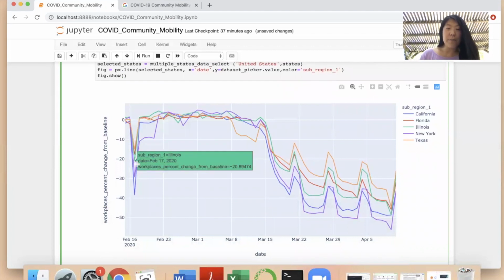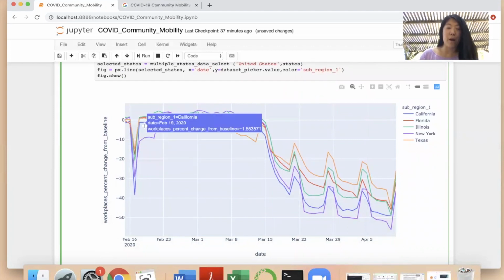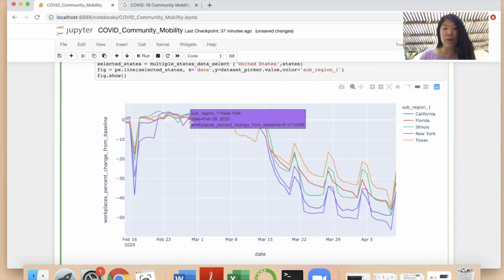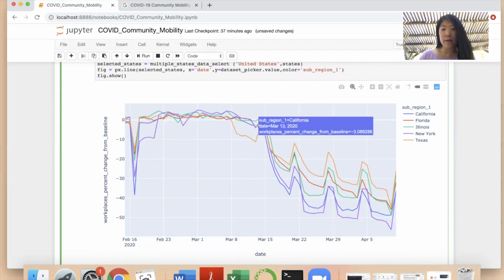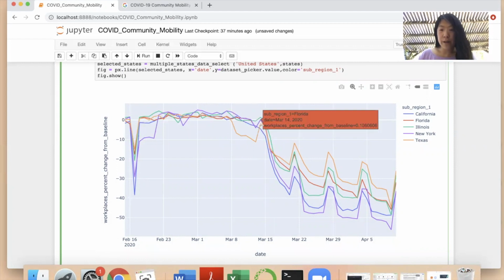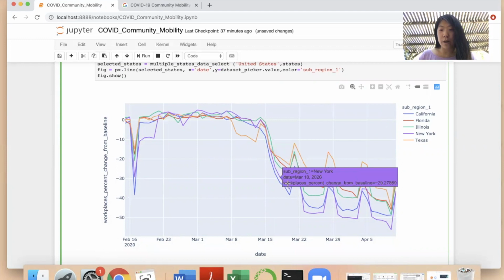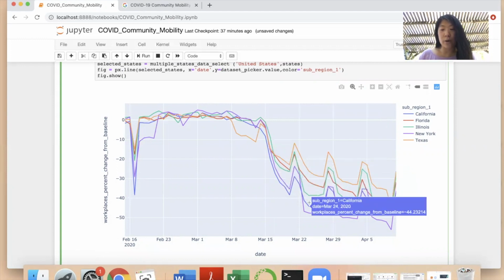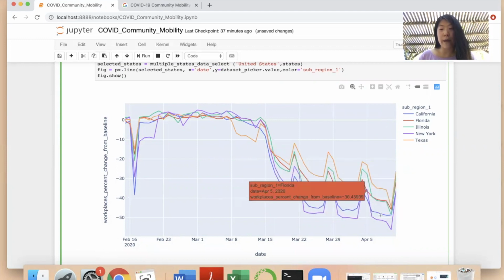As you can see, in mid-February there's a big dip, people just coming back home, not going to work. And then there's a recovery period. After mid-March, overall the trend is coming down, although it's waving.